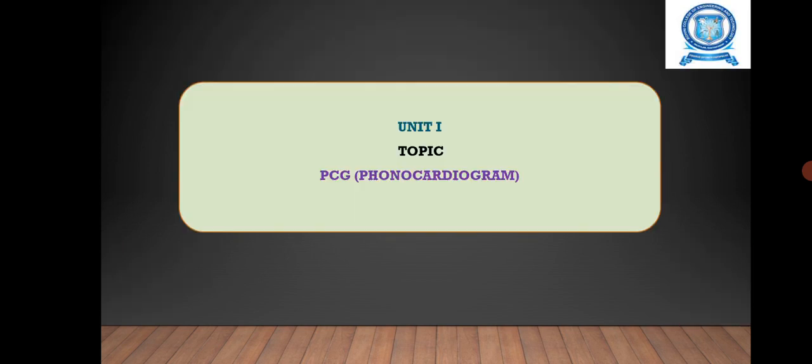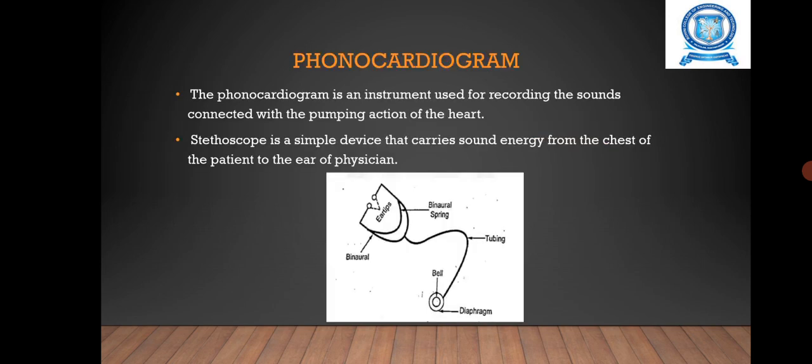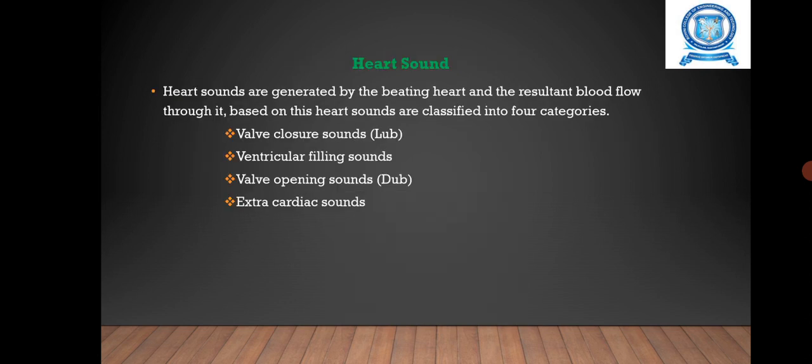Unit 1, PCG. Objective: to understand the concepts of PCG and its recording unit. It is an instrument used for recording the sounds connected with the pumping action of the heart. That means the heart sounds are generated by the beating heart and the resultant blood flow through it. Stethoscope is a simple device that carries sound energy from the chest of the patient to the ear of the physician.